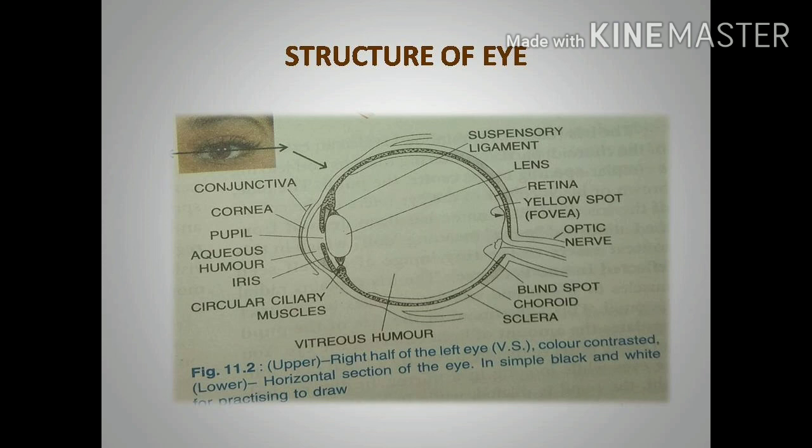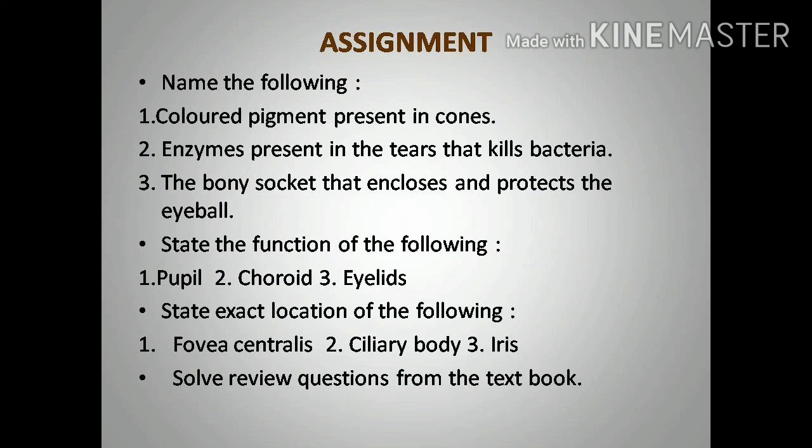Sometimes in examinations they will ask you to draw the diagram of the vertical section of the eye and label the parts also. In today's class we have studied the important parts of the eye. All these parts are very important: the lens, chambers of the eye, and the layers of the eye, sclera, choroid and retina, and the yellow spot and blind spot. In the exam they will ask you to write the difference between the yellow spot and blind spot. So iris, choroid, all of these are very important.